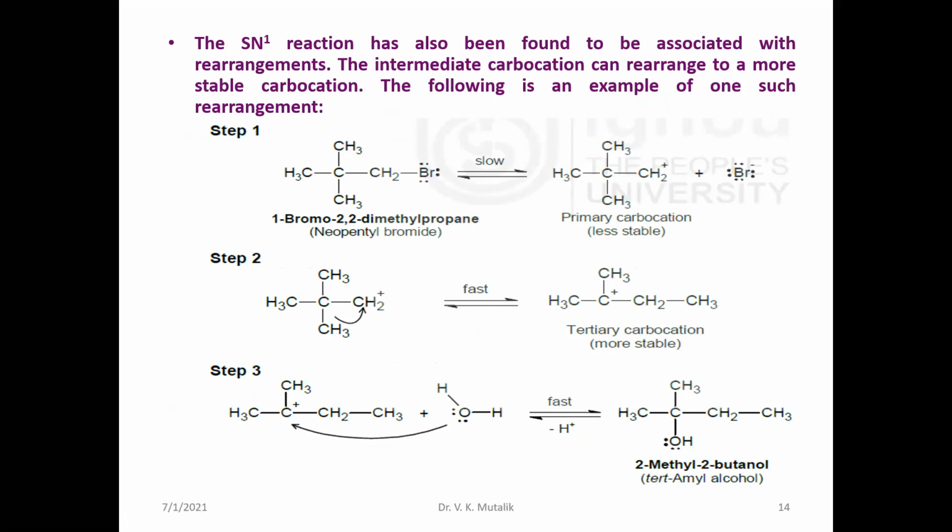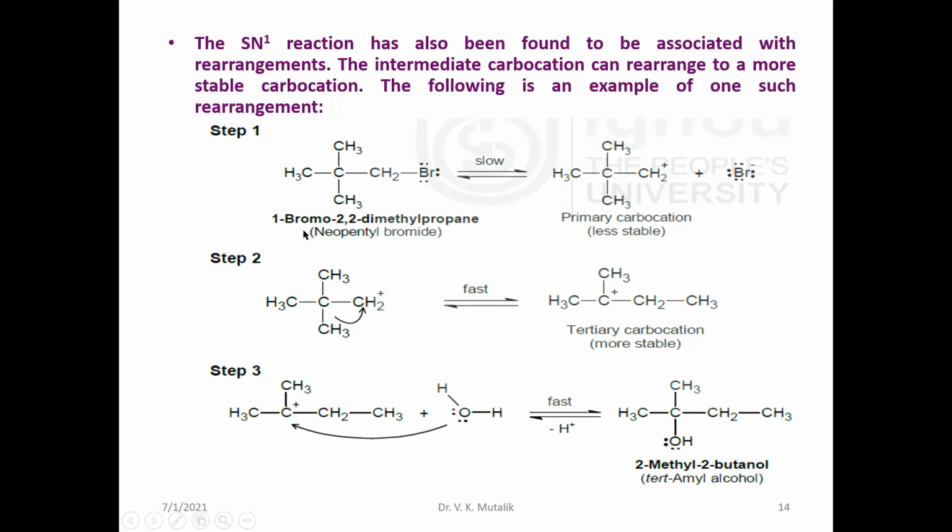SN1 reaction may also be associated with some rearrangement. As I have already told you, tertiary alkyl halides are much more reactive than secondary, then primary. But in fact, sometimes primary alkyl halides which are highly substituted may also proceed by the SN1 mechanism through the formation of a stable carbocation.